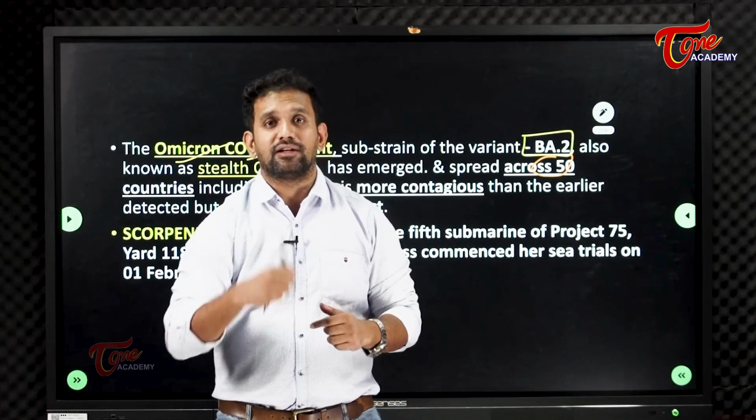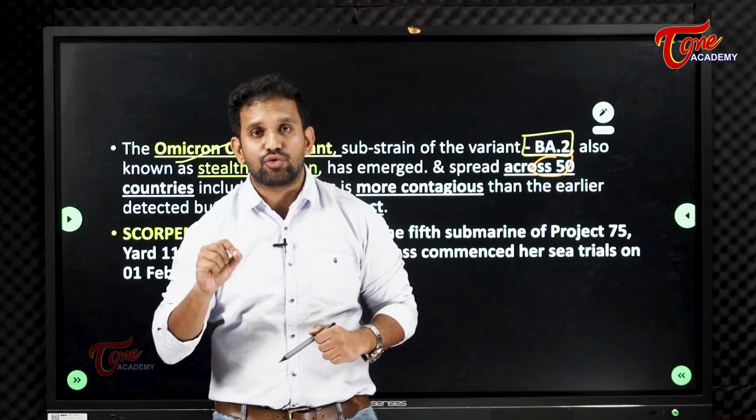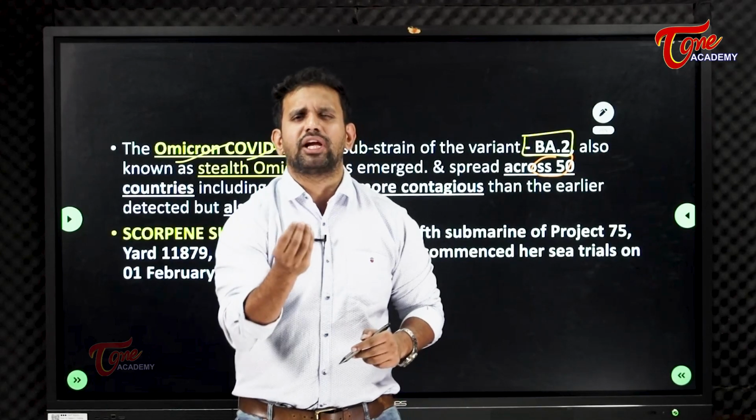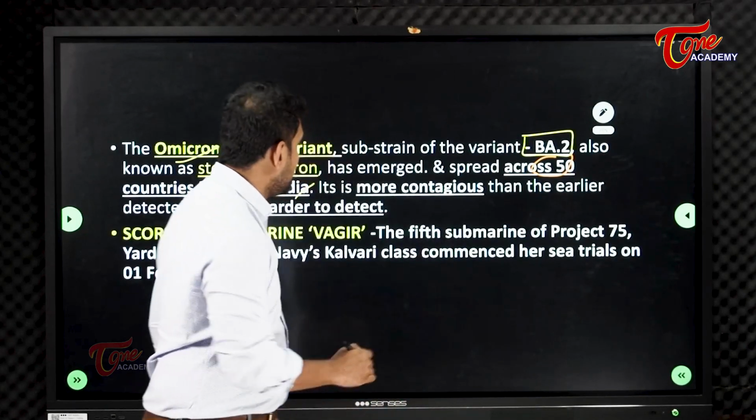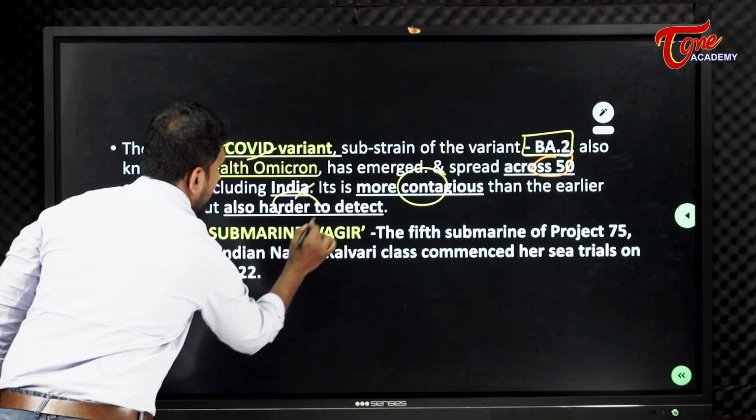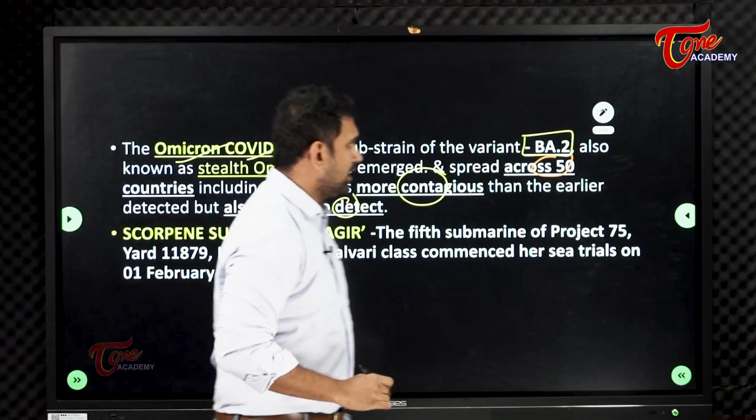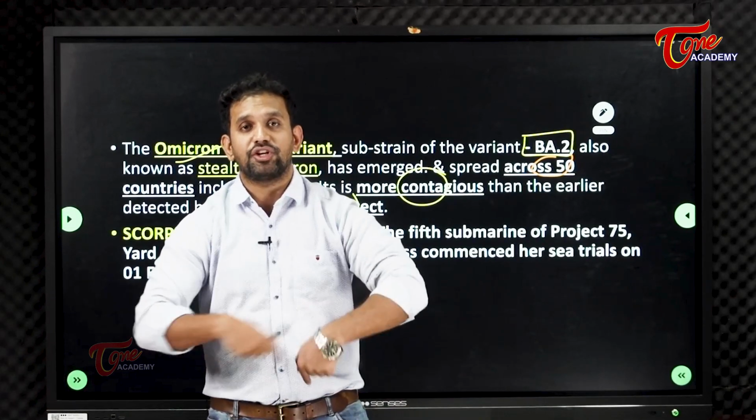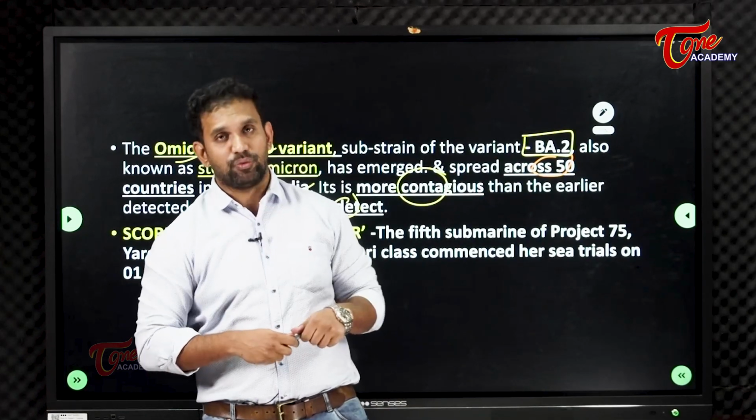And another important feature of this Omicron BA.2 is it's highly contagious. Means the moment I am talking to you, it will spread. Highly more contagious, harder to detect. Those are the two important capabilities the Omicron developed through mutation with the help of this variant.